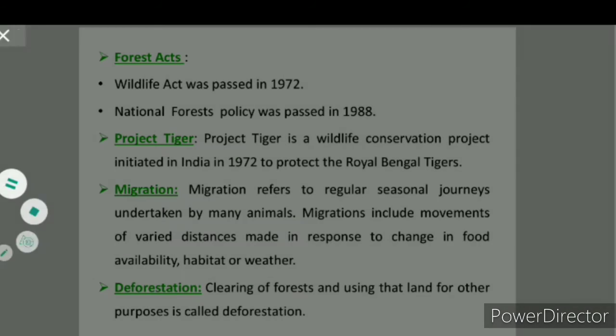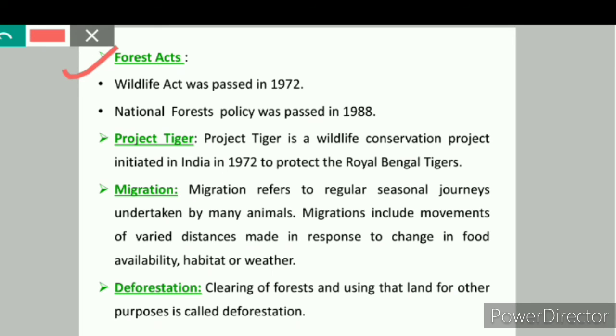So now let's talk about the Forest Acts. The Government of India passes several forest acts which aim to preserve and conserve natural forests and meet the basic needs of the people living in the forest or nearby forest. For example, the Wildlife Act was passed in 1972 and the National Forest Policy was passed in 1988.